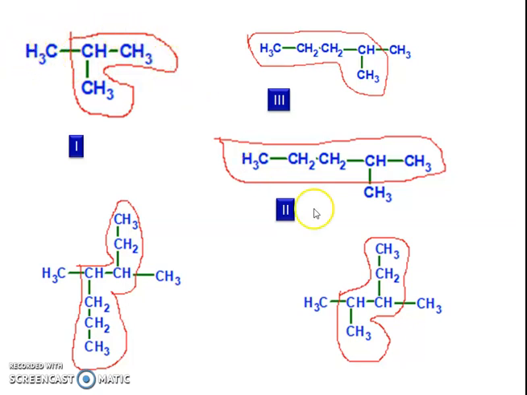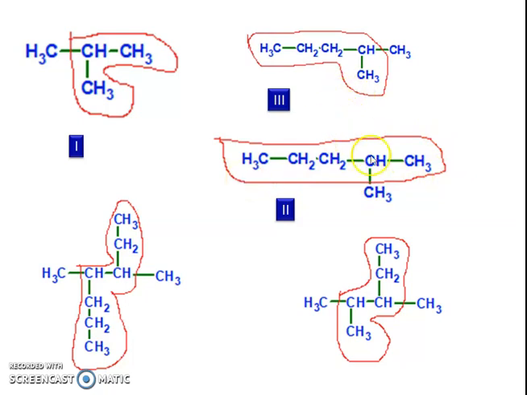In the second structure, the continuous longest chain will be selected as this one, not this one. So the longest chain of the alkane is selected like this. The red marks clearly show that this continuous, longest chain will be selected.